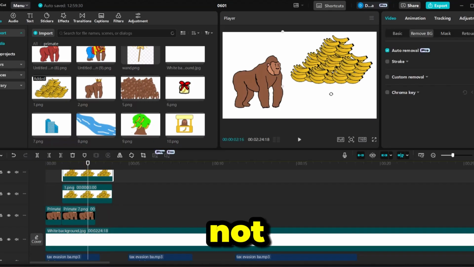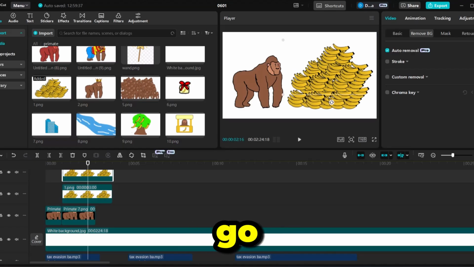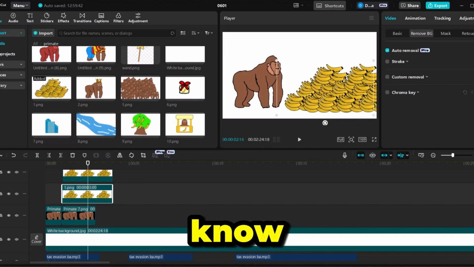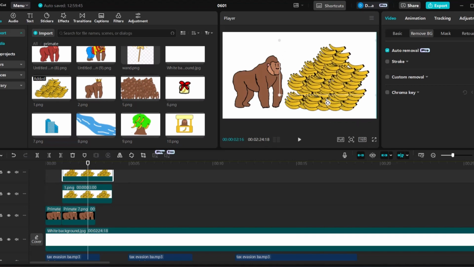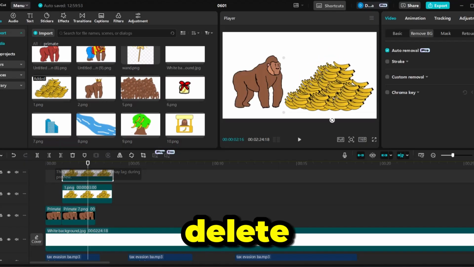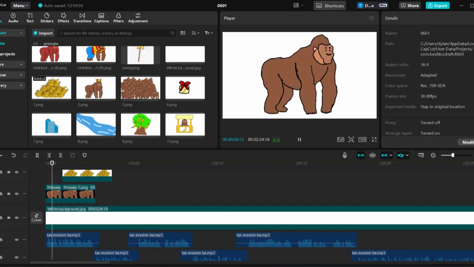Maybe the banana pile is not too big, so obviously I'm gonna shrink it down, go back, and now, yeah. Doesn't look too good, but it's something, you know? Okay, it's something like this. It looks uneven. Hey, let me just delete it, you know, it's not that deep. It's not that deep, bro. He has a big pile.